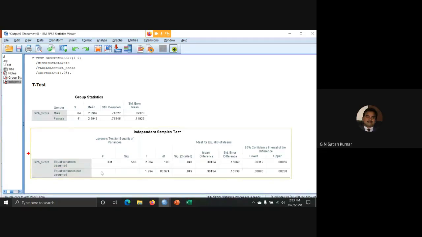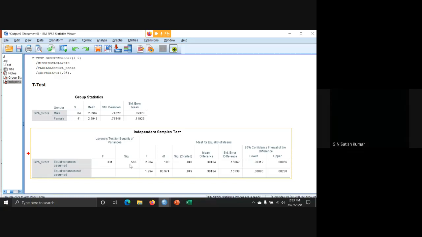If this variance is not equal, then you go for the second row. If there is no equal variance, then we say not assumed. If equal variance assumed is accepted, then we use the first row. If it is rejected, you go for the second one, equal variance not assumed.